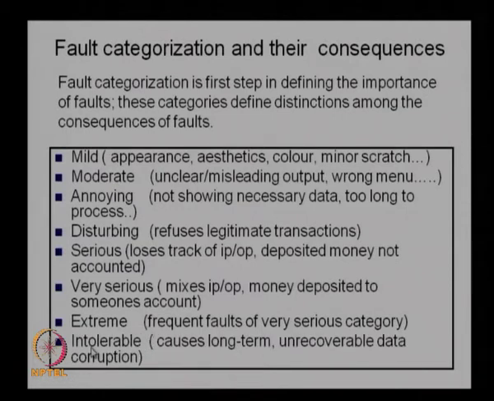Then there are intolerable faults, which actually causes long term unrecoverable data corruption. So this is actually intolerable, because it actually can cause the whole system over a period of time, the whole data may be corrupted, or they lose the track of what actually happened. So that kind of long term errors should not be there, and this intolerable kind of faults.